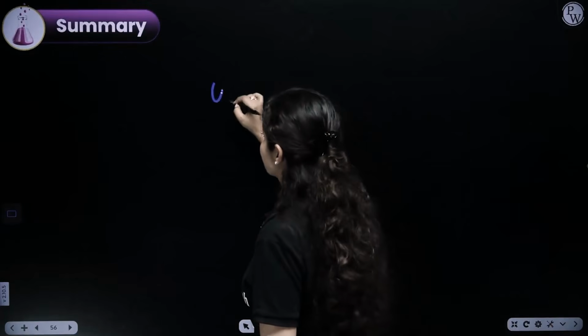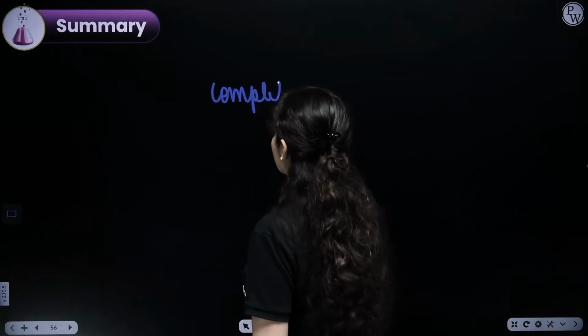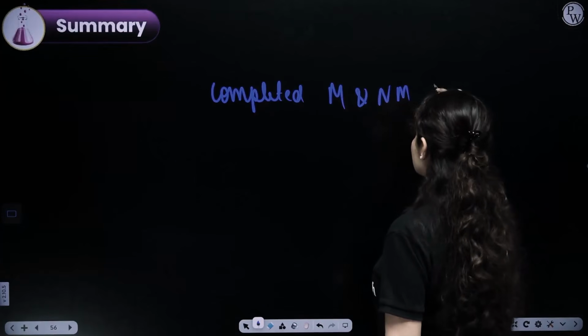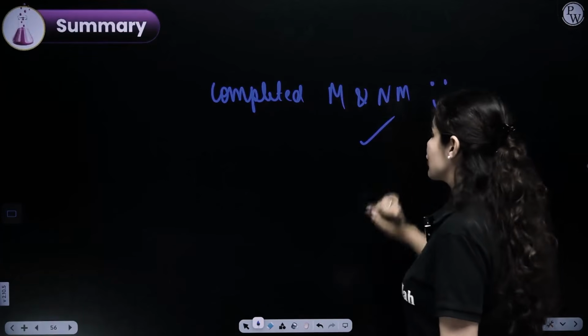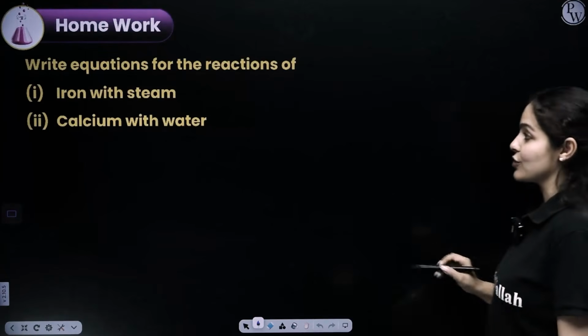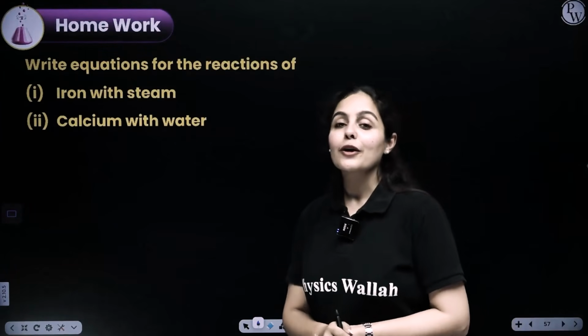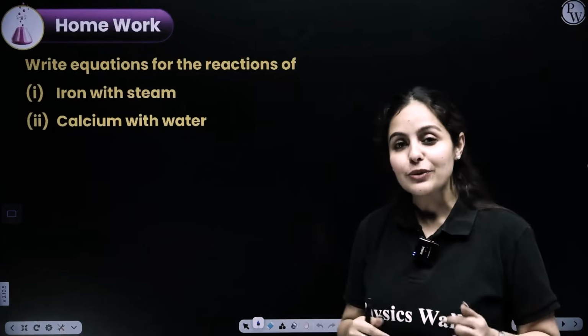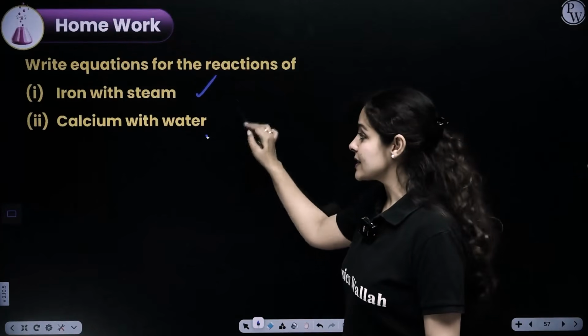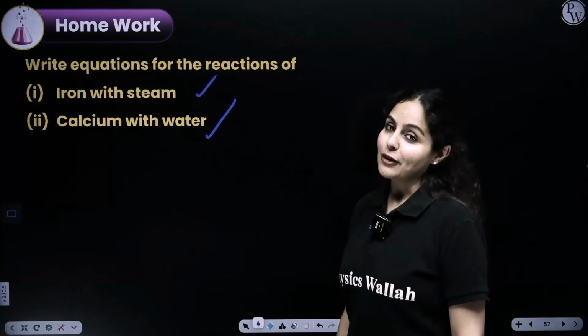So in today's session, we have completed metals and non-metals, along with metallurgy, physical properties, chemical properties, all the reactions, and corrosion. That's your homework, guys. I hope you will complete it. Do let me know the answers in the chat box. Write an equation where iron reacts with steam and calcium reacts with water.